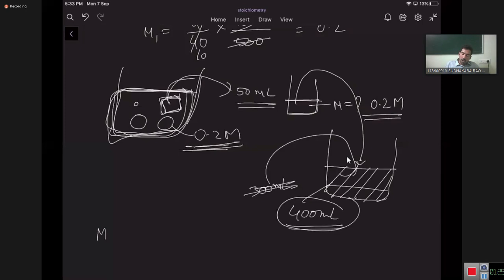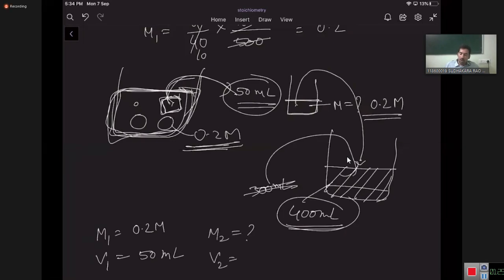So M1 you take as 0.2 molar. V1 you have to take as 50 ml, not 500 ml, because the 500 ml is not diluted. The 50 ml is getting diluted, which you have taken from it. That 50 ml you are diluting. Final concentration M2 you don't know, but the final volume you know: the 50 ml is made to 400 ml.